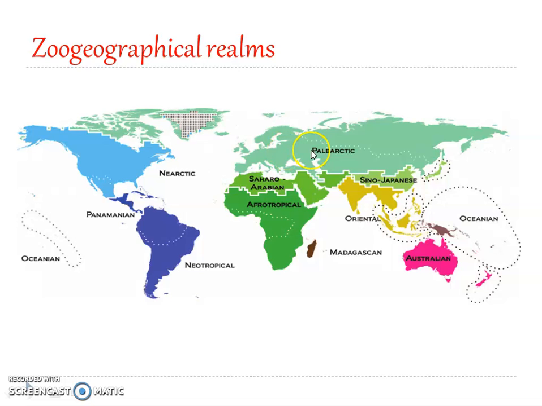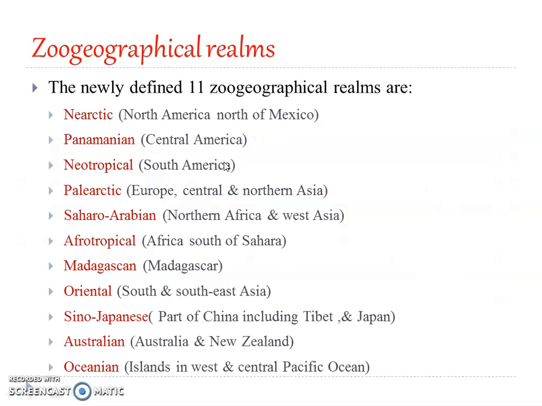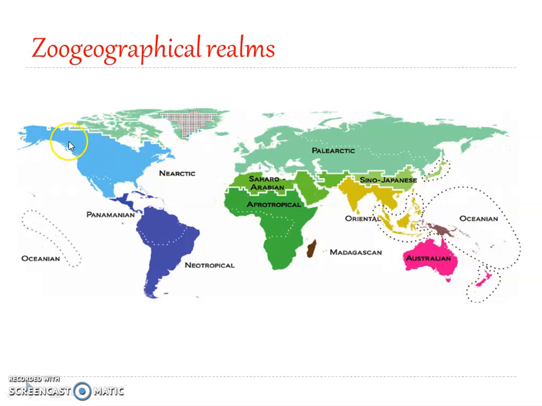Okay, so here you can start with the Nearctic region. This is the Nearctic region, and earlier even this part, the northern part of Central America, was also included under the Nearctic region, but this has been taken out and erected as a separate realm, Panamanian, and then Neotropical is complete.